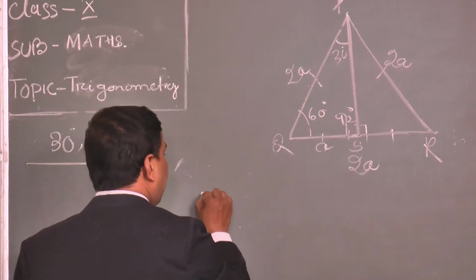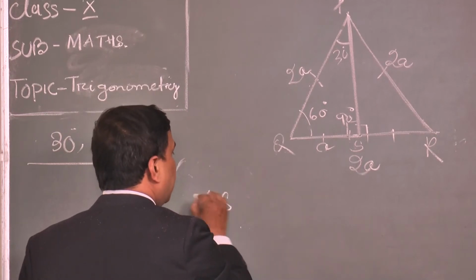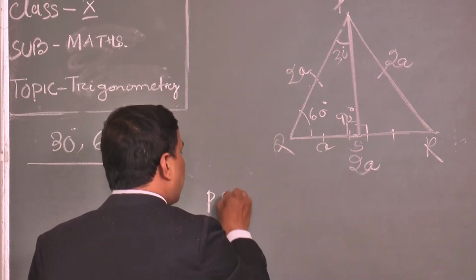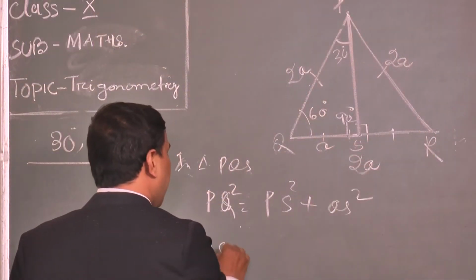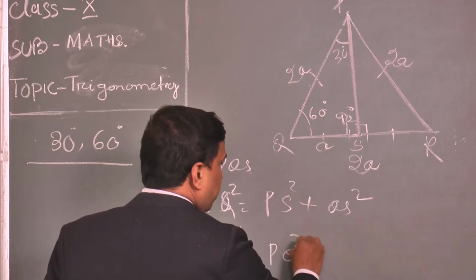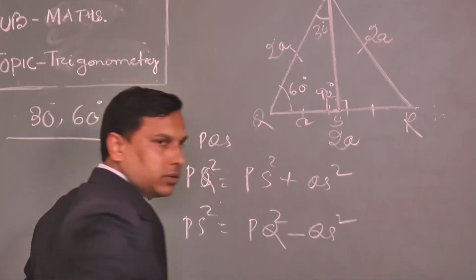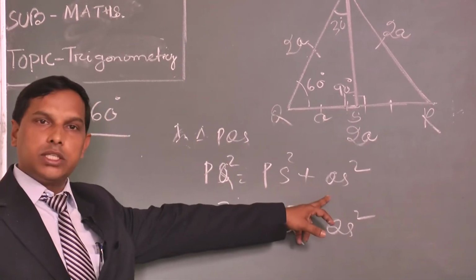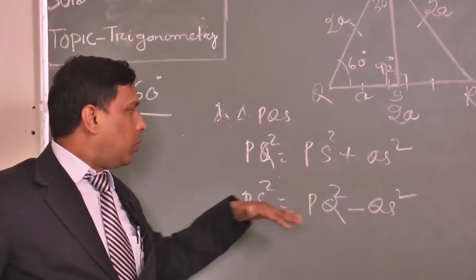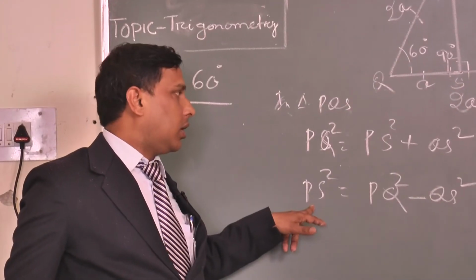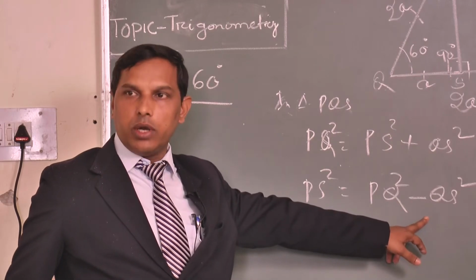As per Pythagoras theorem, in triangle PQS, PQ square is equal to PS square plus QS square. So what about PS square? It is PQ square minus QS square, that is, hypotenuse square minus base square.